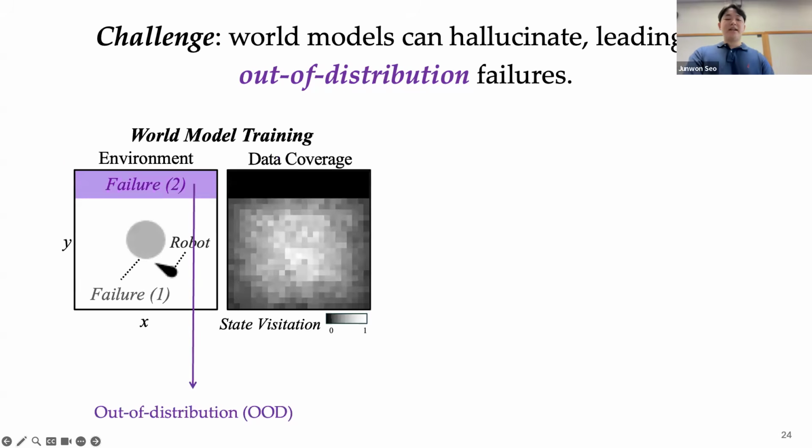So to illustrate this, here is an example where we train a latent world model for an image-based Dubins car, where the small black robot navigates these regions. And the purple region on top here is a failure set. However, the training dataset never includes trajectories entering the purple region. So for example, it's a cliff. That failure set is dangerous, but we have no experience entering that cliff. So that region is out of distribution for the world model because the data coverage here intentionally excluded entering such failure regions. And we train a world model with this limited coverage of the dataset.